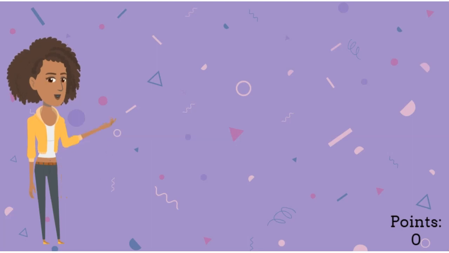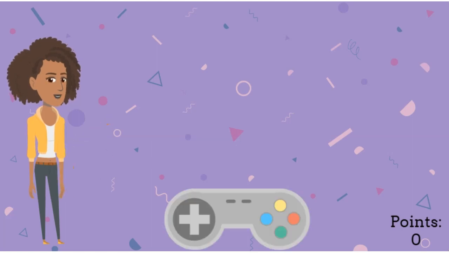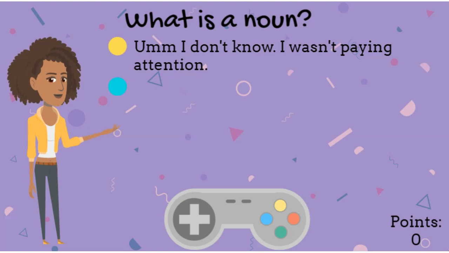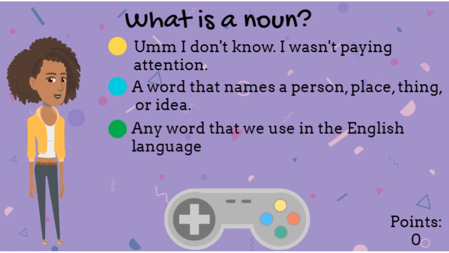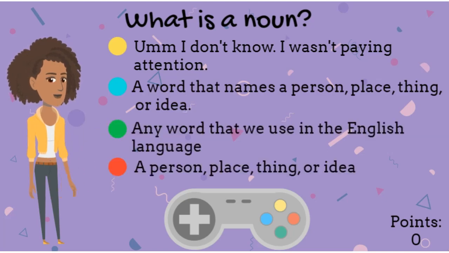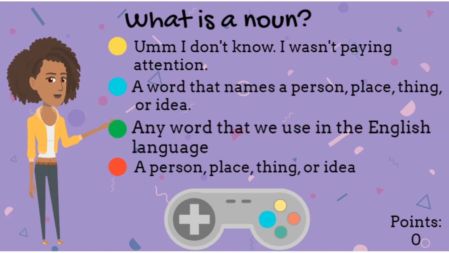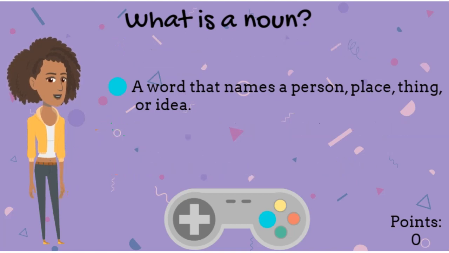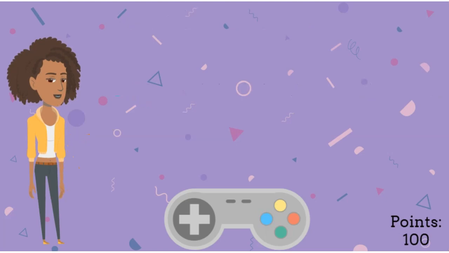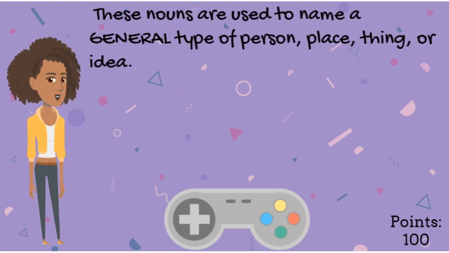Before we cover the rest of the different types of nouns, let's play a quick game. You can choose the answers with this controller. So our first question is, which is the correct definition of a noun? You pressed the blue button? Awesome, because that's correct, and you just earned yourself 100 points. All right, next question.